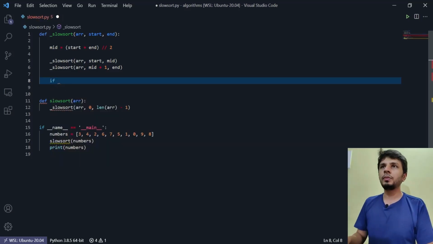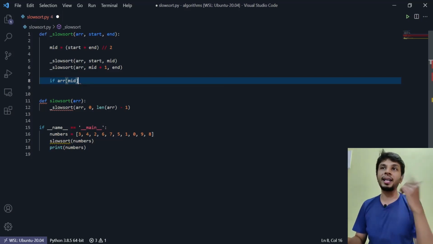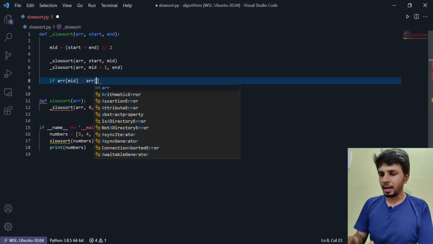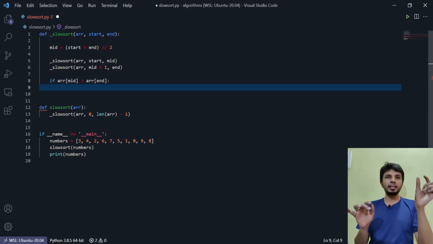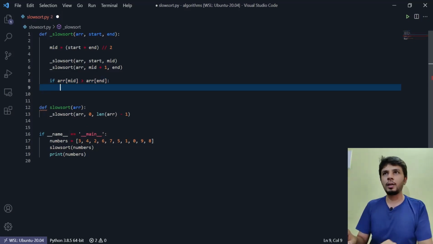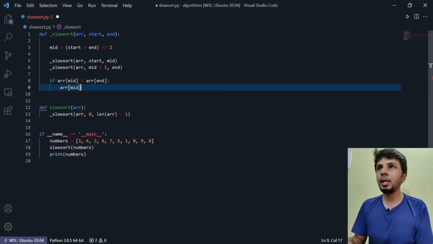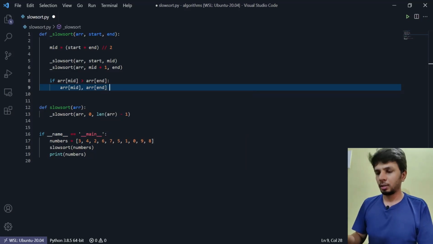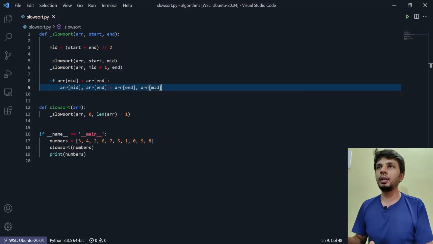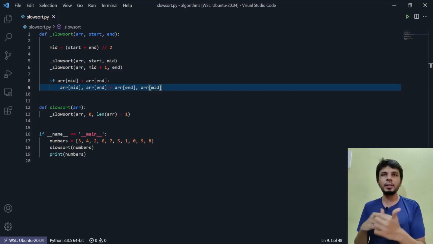So what we'll do is check if array of mid, which is the right end of the first half, the highest number in the left sorted half, is higher than array of end. In case my highest number lies in the first half, I'll have to swap. I'll do array of mid comma array of end to be equal to array of end comma array of mid. So I just swapped the two elements if required.